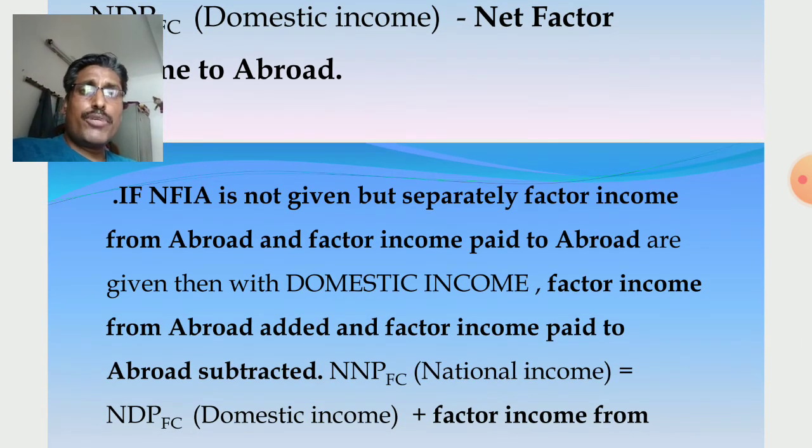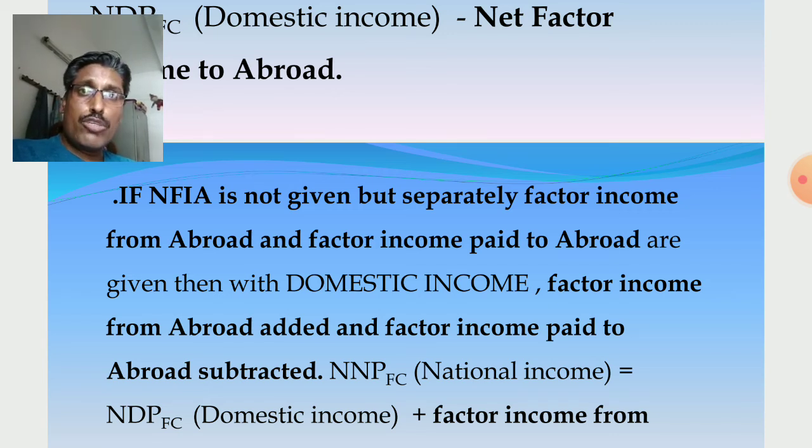Then other points: if NFI is not given, but factor income from abroad and factor income paid to abroad are given separately, then when we calculate national income, factor income from abroad is added to domestic income and factor income to abroad is subtracted from the domestic income.